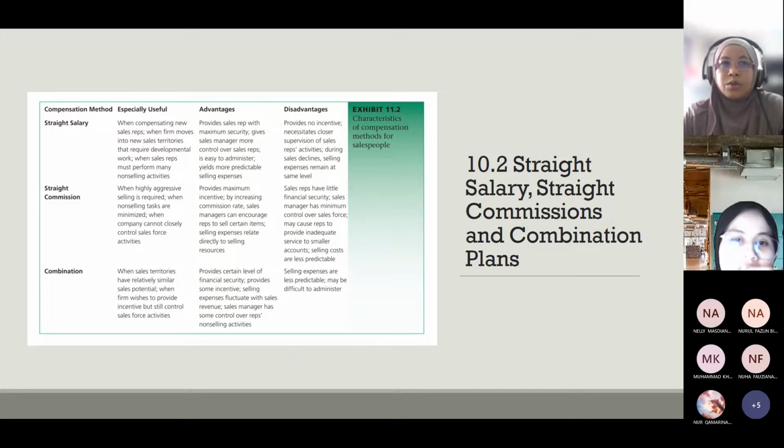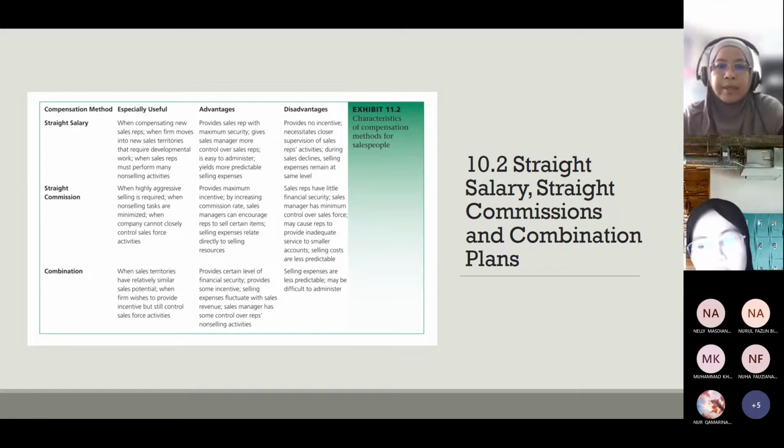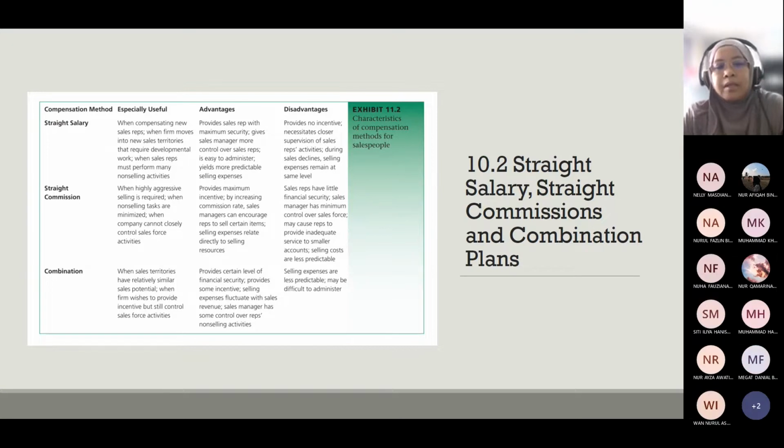So this is good too, meaning the manager can provide the sales rep with a balance of non-selling and selling activities. Actually, both are needed by the company. And selling expenses are less predictable and may be difficult to administer. Even in combination, it's quite difficult to predict the sales.